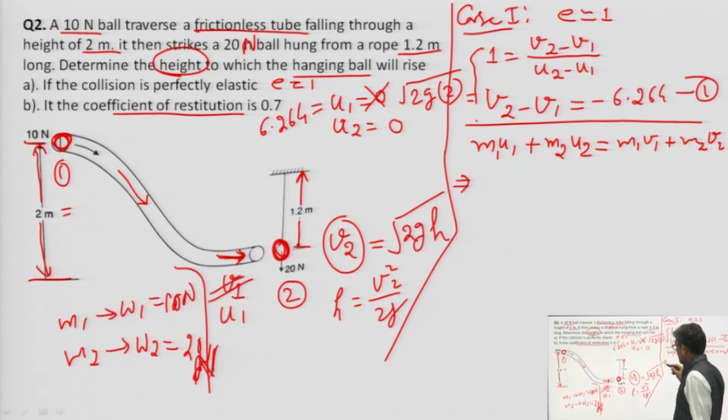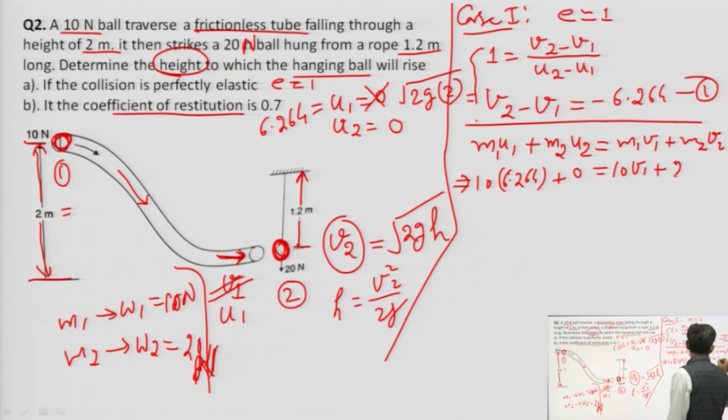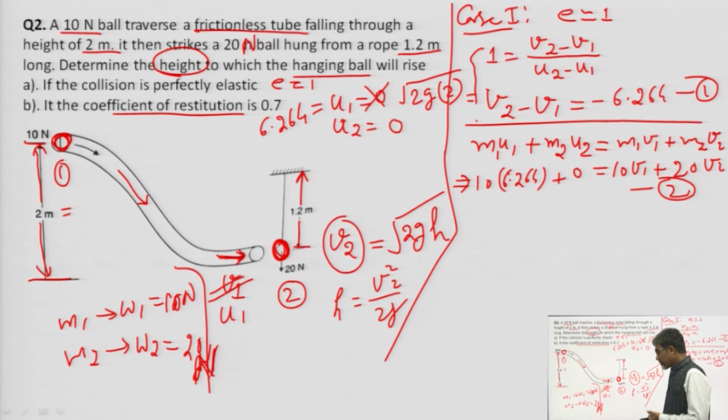So 10 times 6.264 plus, since u2 is 0, there is no need to put the value of m2, is equal to 10 v1 plus 20 v2. Write this as equation number 2.